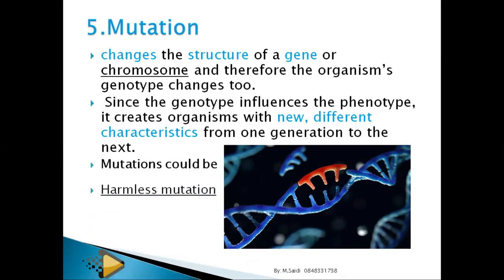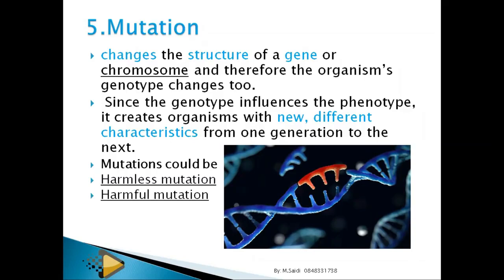So a mutation could be, number one, harmless. It has no problem for you. For example, you have an extra finger here. It's not changing your physical abilities. So it could be harmless. It could be a harmful mutation. This one can even cause death. Albinism is a mutation, but it is harmful.